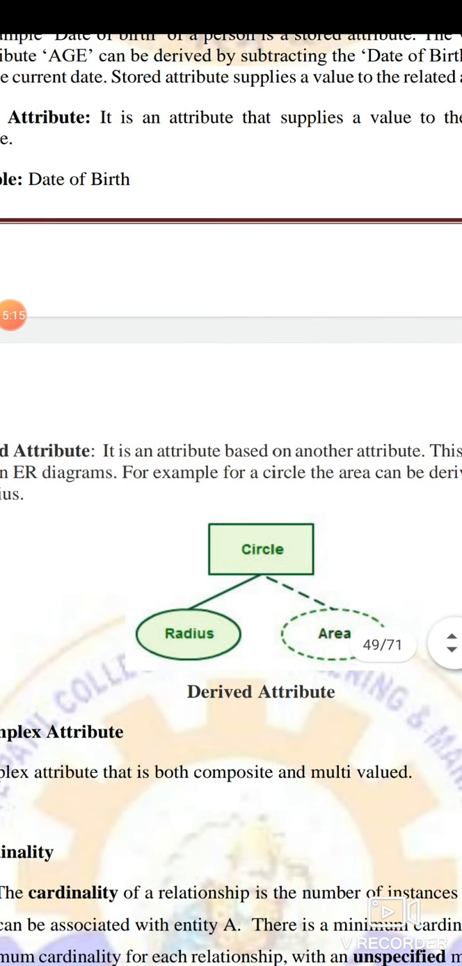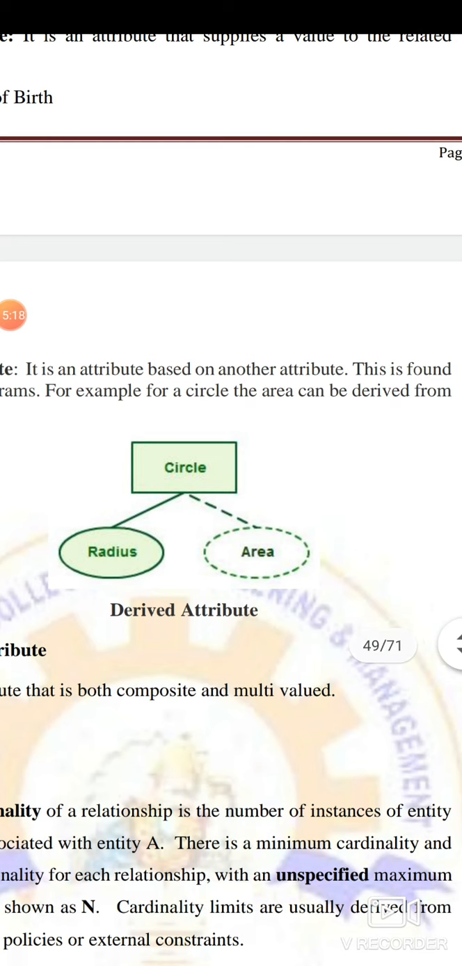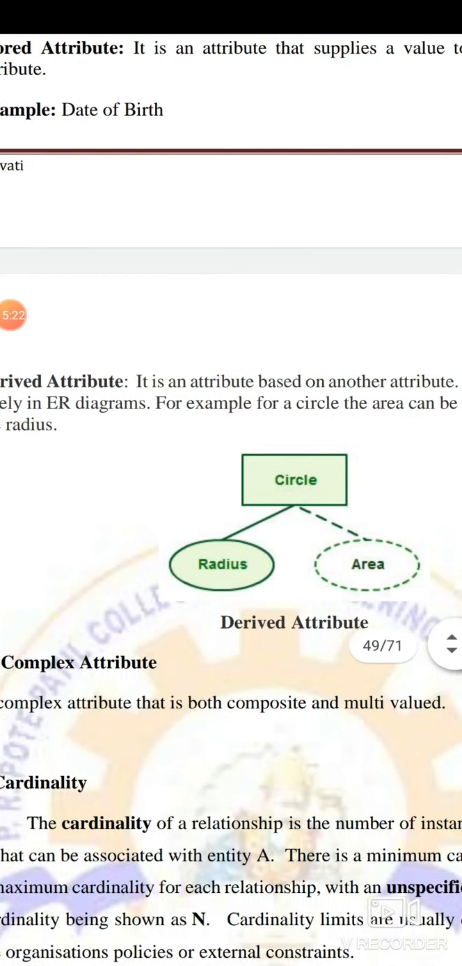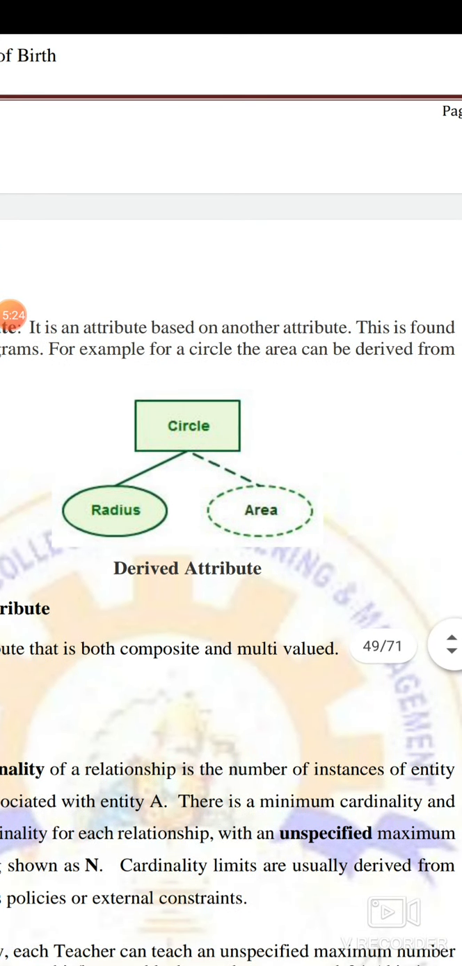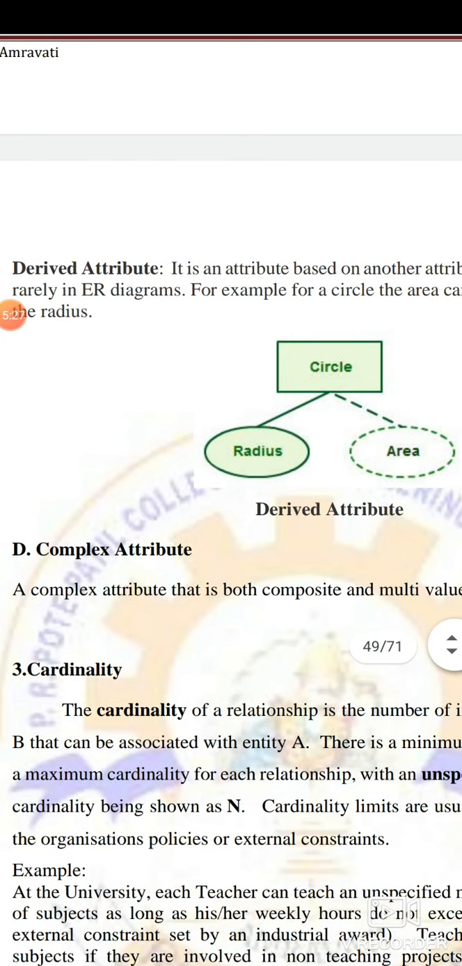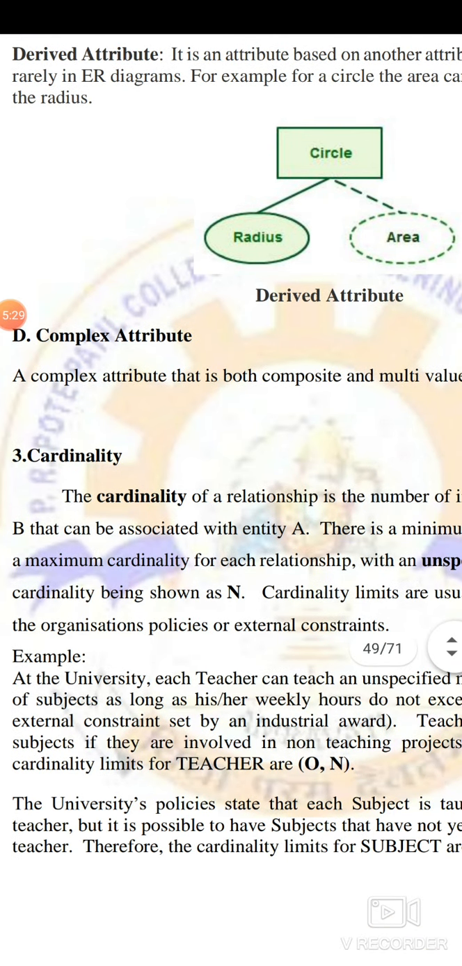For example, when you say area of a circle, the area of a circle can be determined by its radius. So when you talk about the area of the circle, it will be derived from the radius. The value of radius is already stored. So that is called a derived attribute.